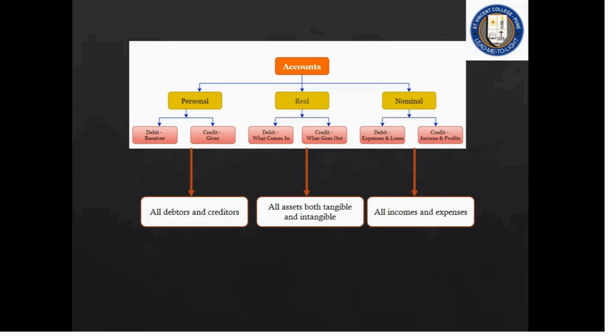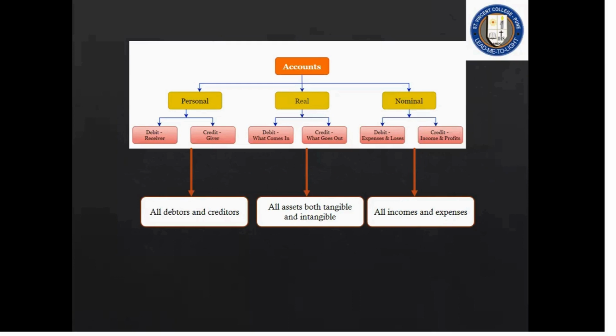Now, when you say real, I am paying cash in order to buy office furniture. Cash is real. Office furniture is also real. Debit what comes in, credit what goes out. What is going out? Cash is going out and furniture is coming into the business. So furniture account will be debited. Cash account will be credited.